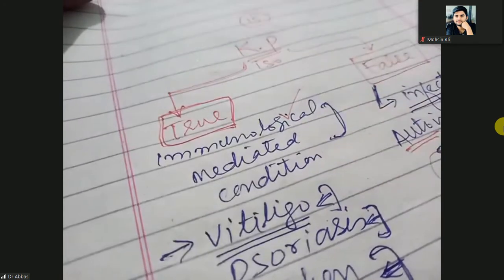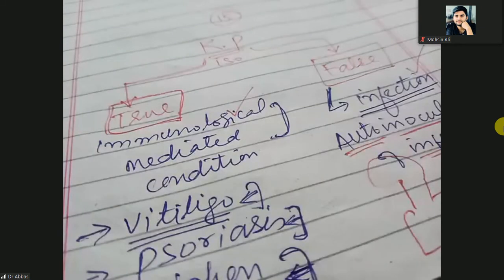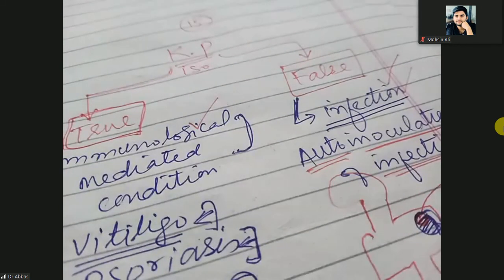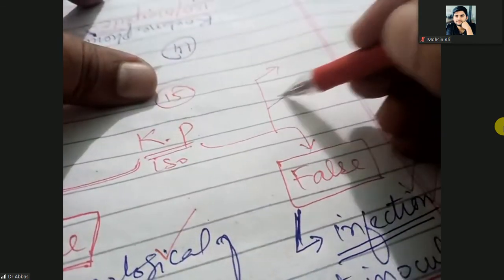True Koebner phenomenon is due to an immunological response. When there is an immunological response, that makes it the true Koebner phenomenon. When there is an infection, it makes the false Koebner phenomenon. But Koebner phenomenon will be present in both immunologically and infection mediated conditions. Which diseases have the false Koebner phenomenon?